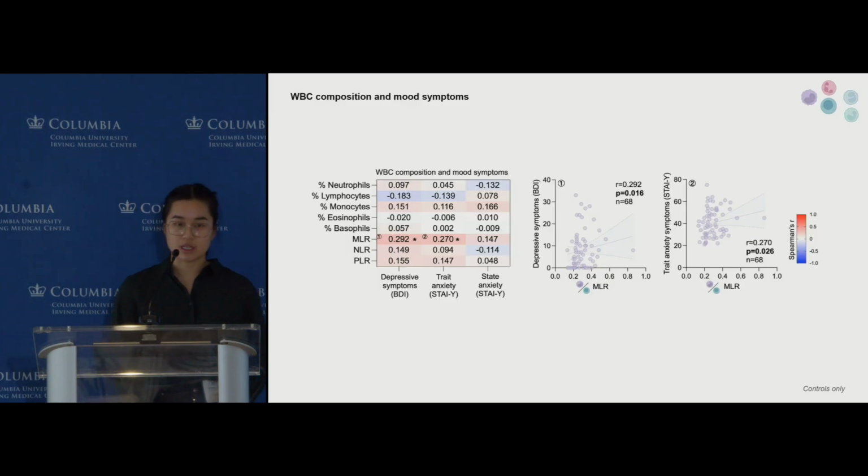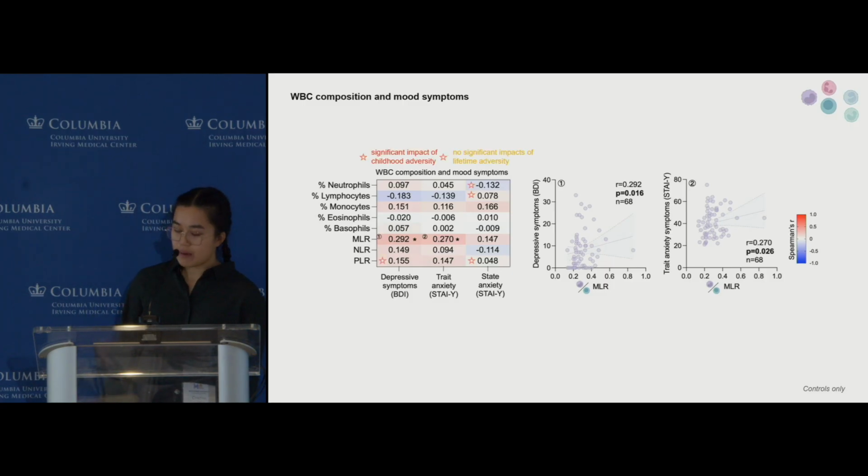Then looking at immune cell proportions and mood symptoms, overall we also didn't see any significant relationships between mood symptoms and immune cell proportions, with the exception, again, of the monocyte to lymphocyte ratio, which is positively correlated with both depressive and trait anxiety symptoms.